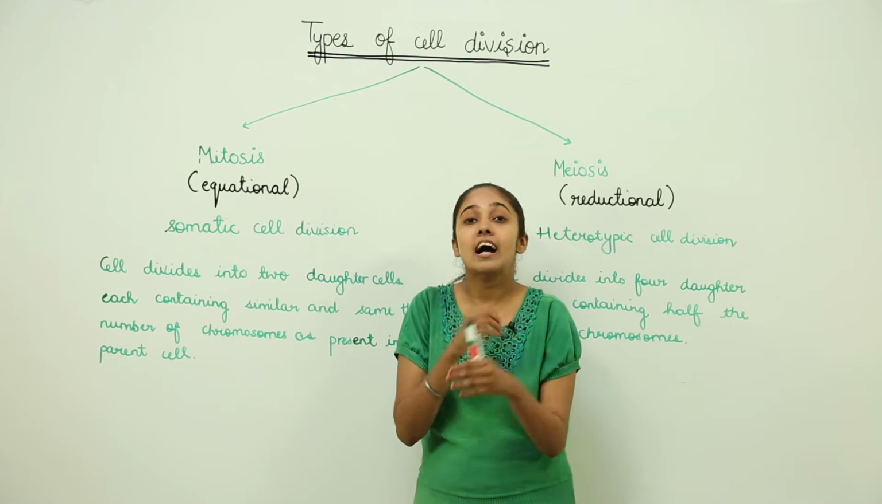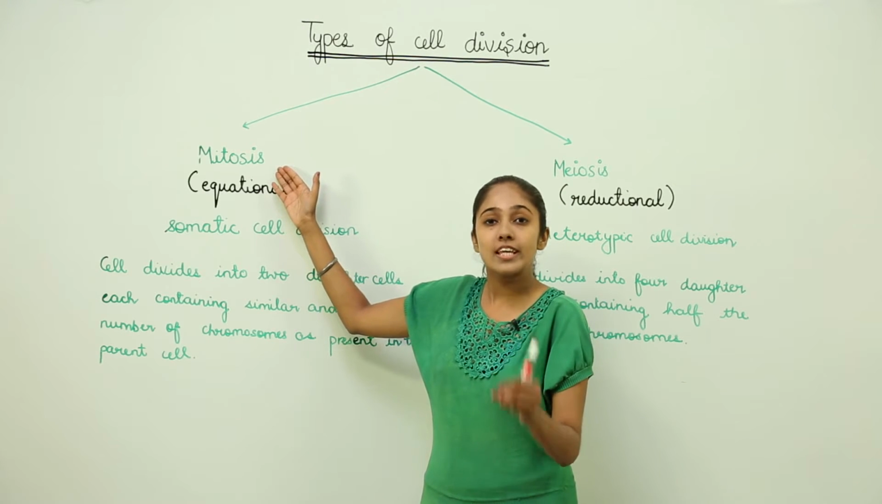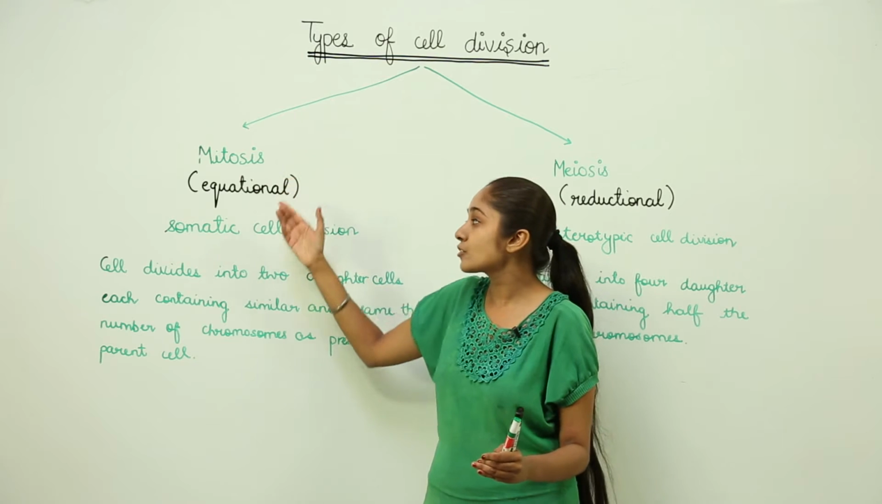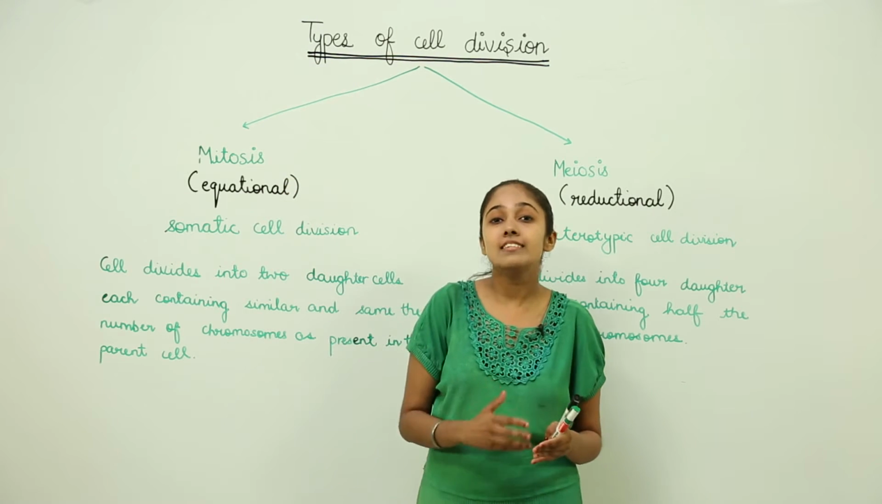For example, if there is any sort of injury on your skin, the new cells that are going to be there, they are the result of what? They are the result of mitosis. So what I mean to say over here is that mitosis takes place in somatic cells of a body, not the reproductive cells. Now what are these reproductive cells?